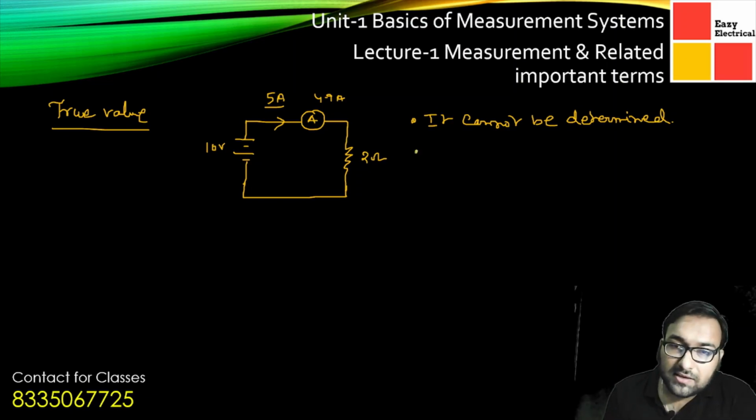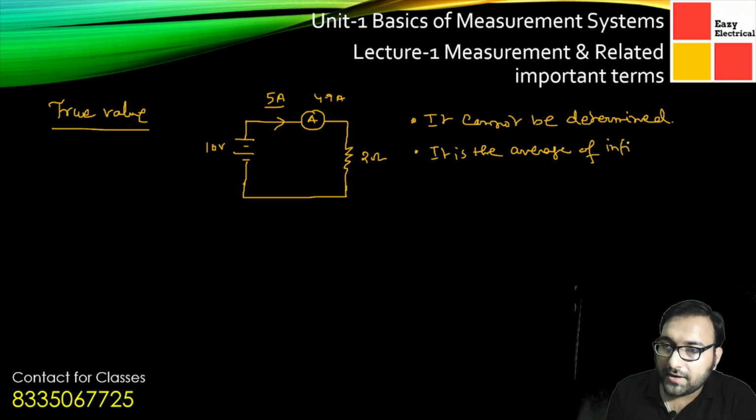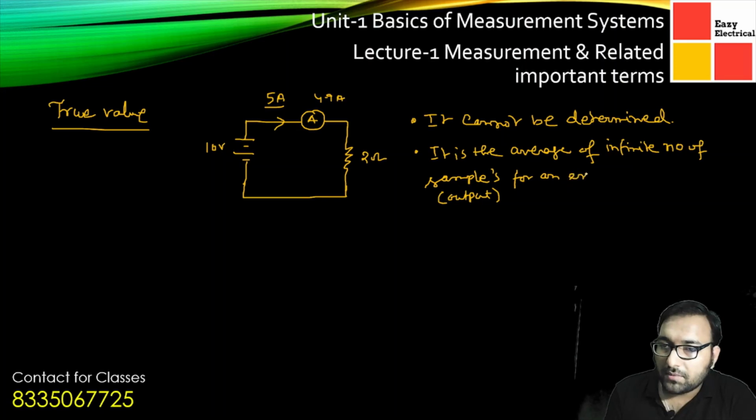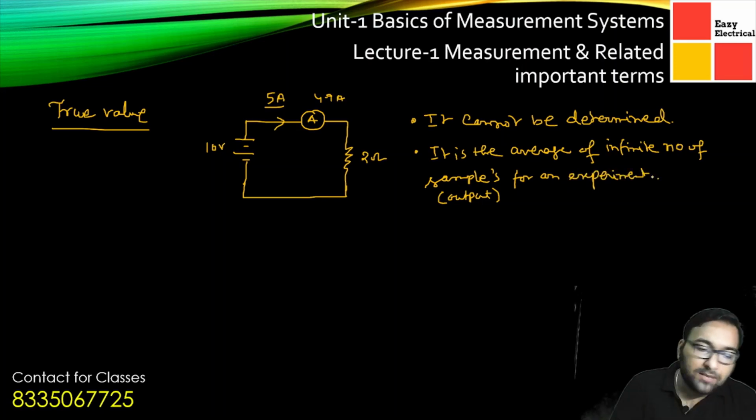It is the average of infinite number of samples, or outputs, for an experiment. So in this way, we can explain the true value.